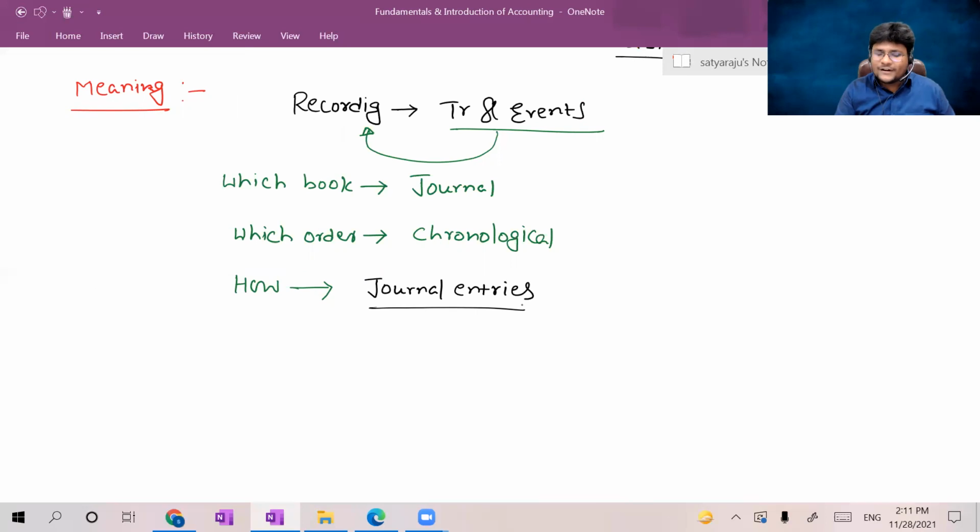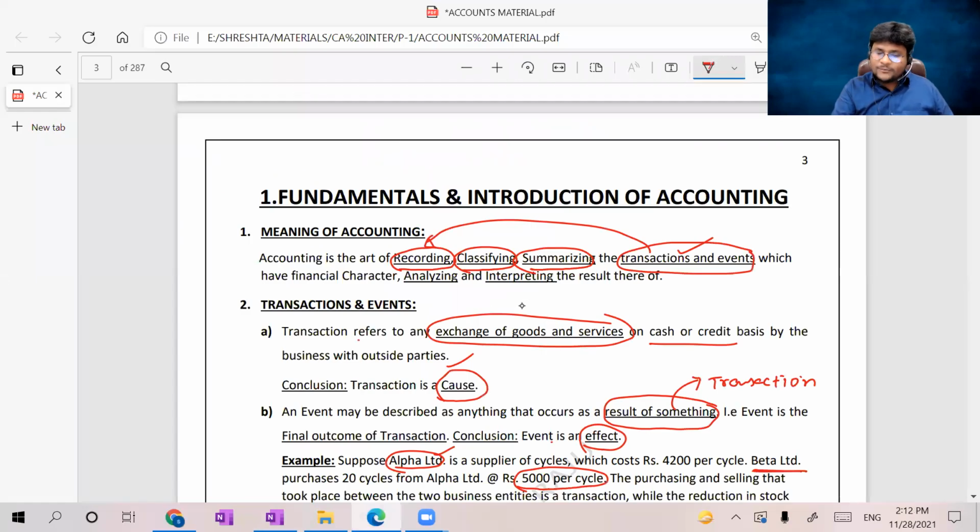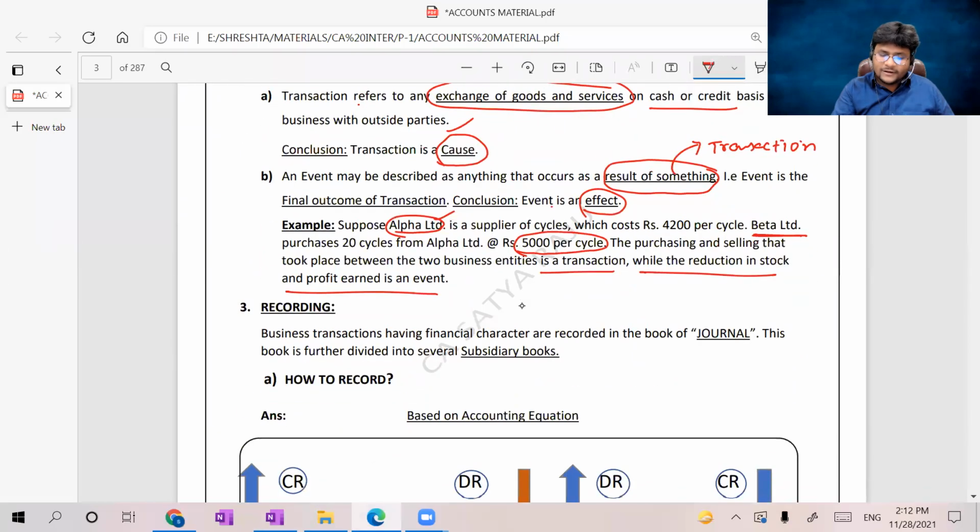Sir, what are these journal entries? How these journal entries are going to be recorded is the matter of the story. Wherever you go in the entire accounting, if you are able to understand how to draft the journal entries for a particular transaction and event, then most of your work in the subject, whether called accounting or advanced accounting, is completed. Now, coming back to my material. Let me discuss recording, guys. Please all of you concentrate.